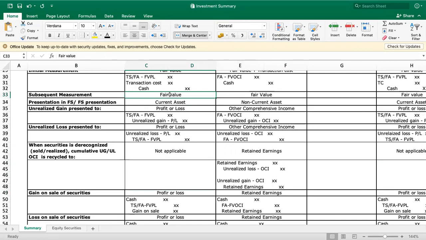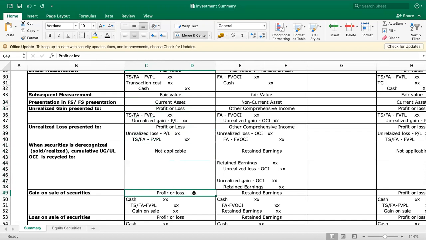So our basis, the carrying amount or book value of the share, is the subsequent measurement, and we compare it with the selling price. If we sold at 100 per share and the subsequent measurement is only 90 per share, we gained 10 pesos per share. So how do we account for the gain on sale under FVPL? Gain on sale is presented in profit or loss.